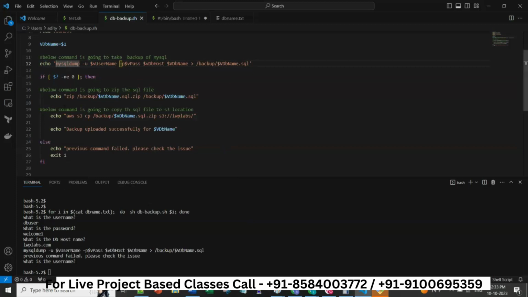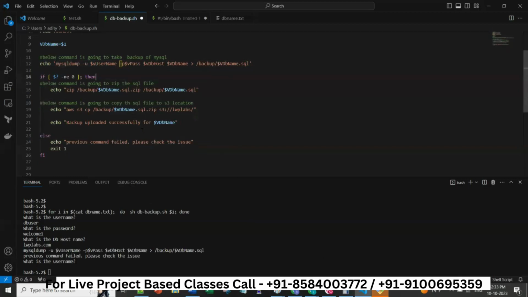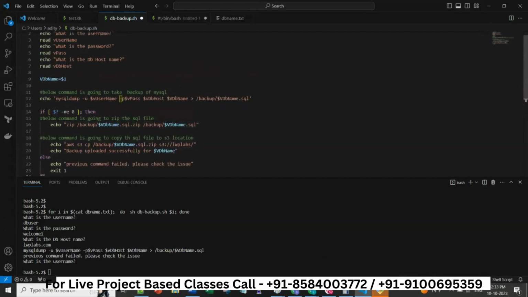For now, to make it a little easier, what I can do is try to remove all these spaces and other things. Let's see, if is here, echo is here, not is equal to 0, it is there.